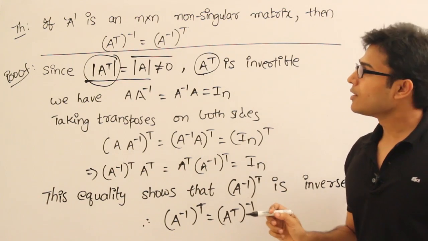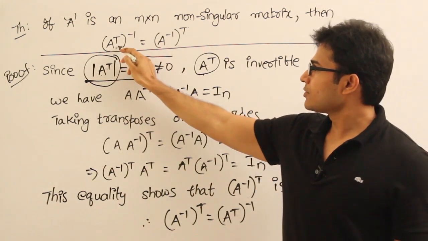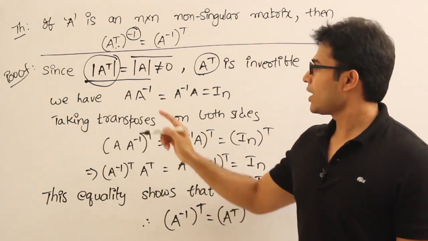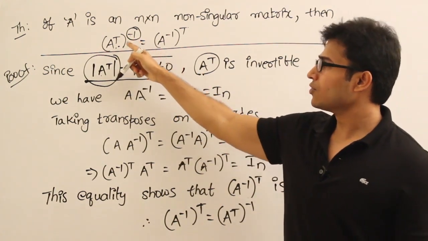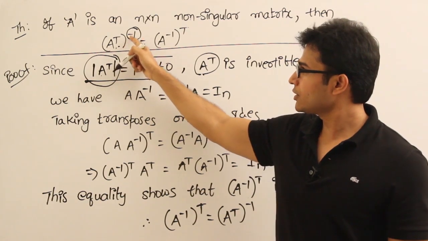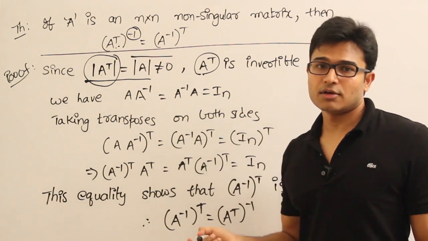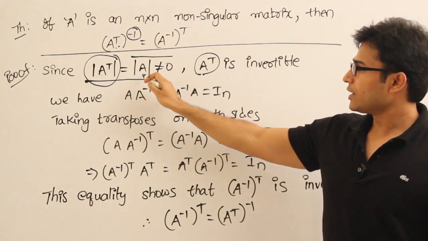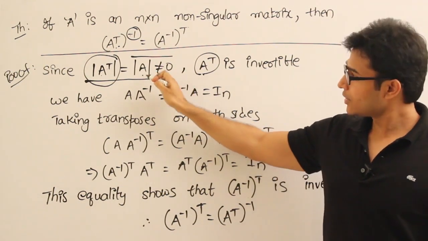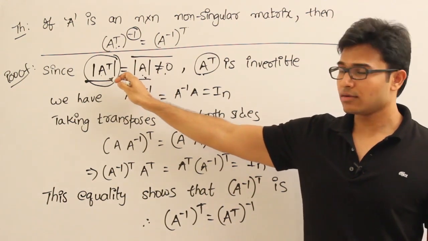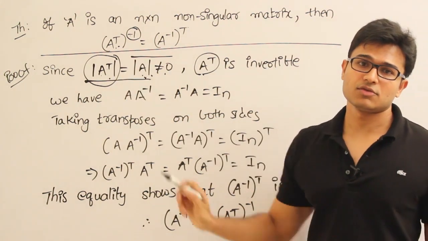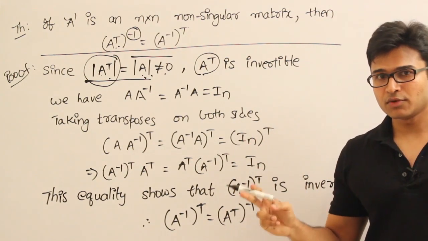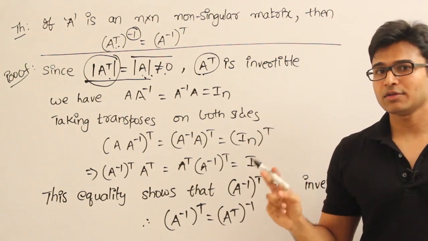Why is it important? Because see this, A transpose inverse is being found out here. So unless you do this step, you cannot go ahead, because we cannot say that the inverse of A transpose exists, isn't it? So now since det A is not equal to 0, inverse for A exists, from that we can say that det A transpose is also not equal to 0, therefore this one. So from now on you can remember that if a matrix is going to have an inverse, then its transpose is also going to have an inverse.